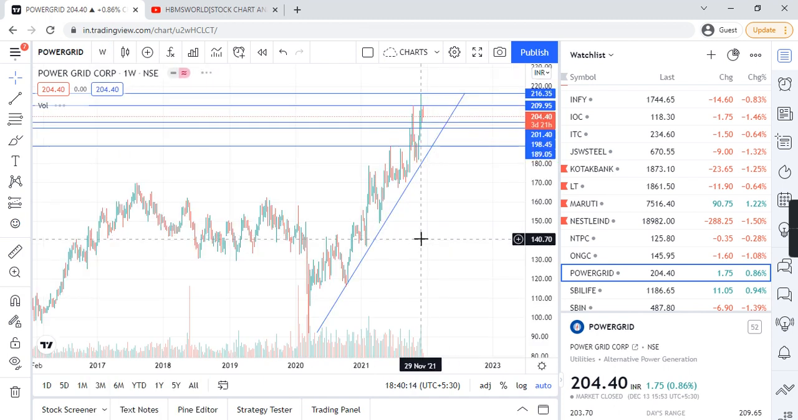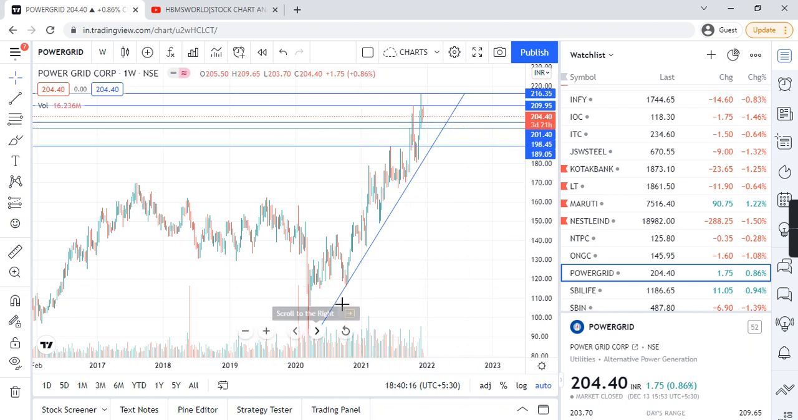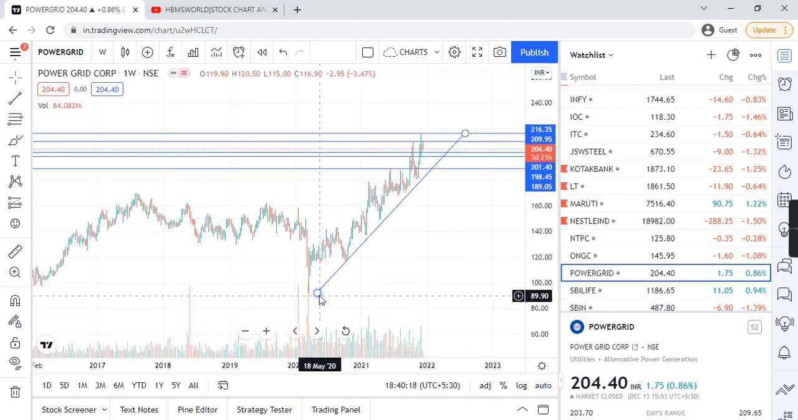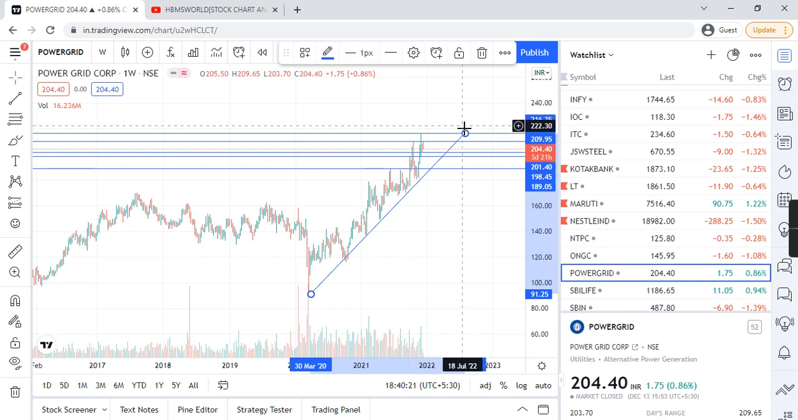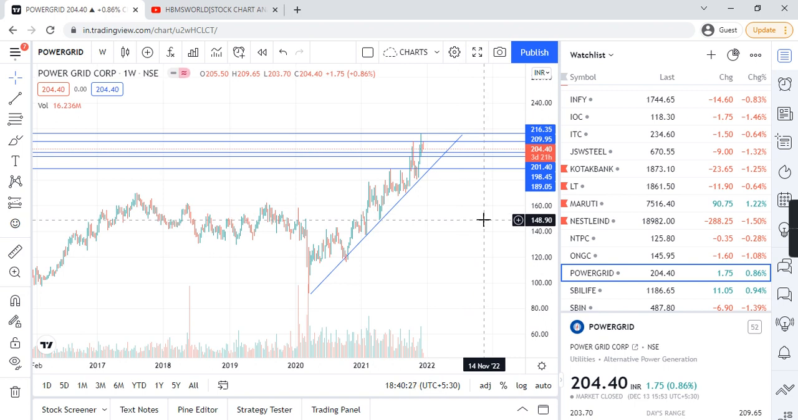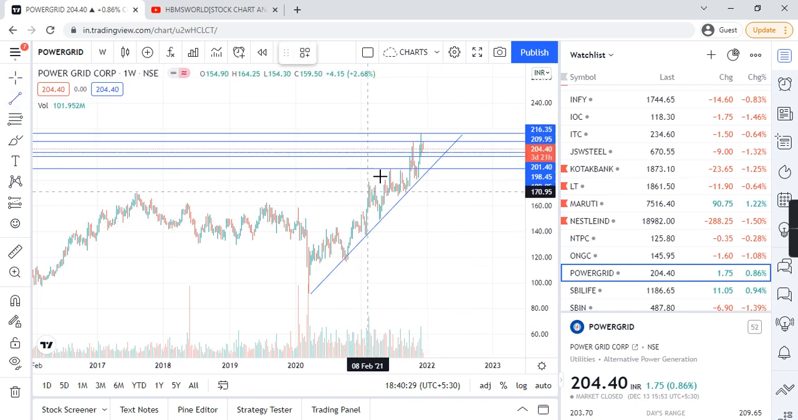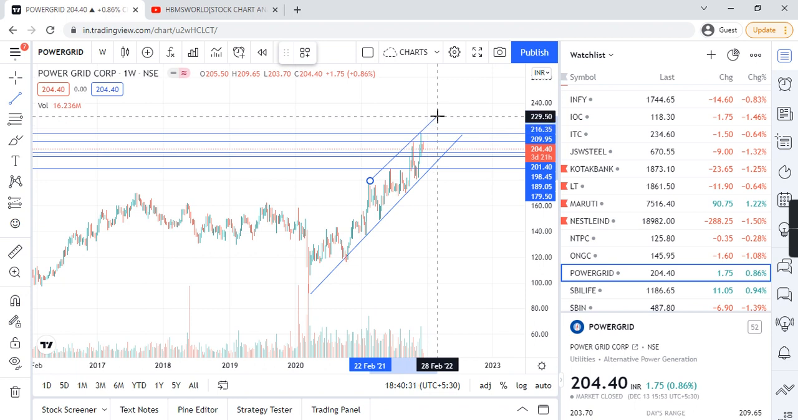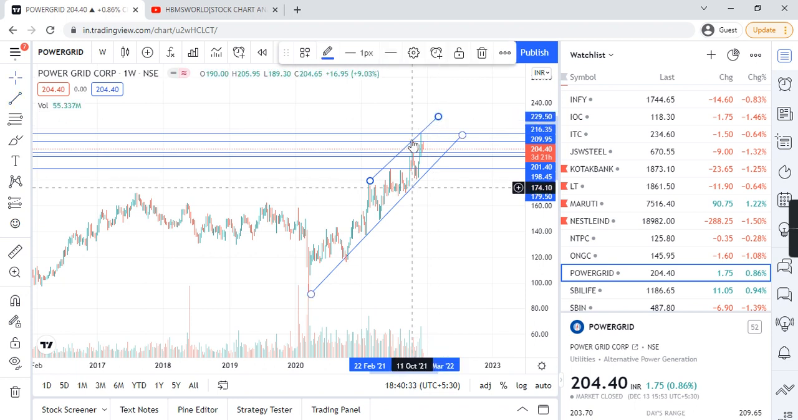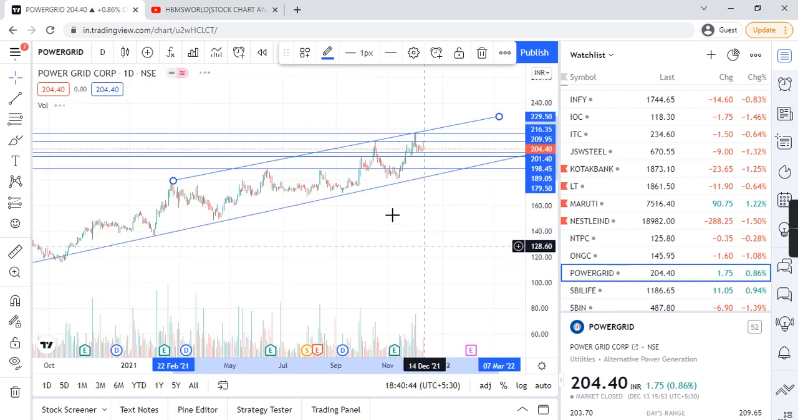Let's go to the weekly chart pattern. Now let me mark it from this way to this side. In the weekly one also, guys, chances are that it will go like this, and I'm not able to see any more support and resistance right now. Now the daily chart patterns.